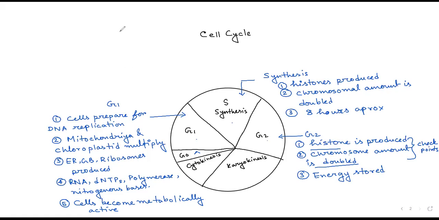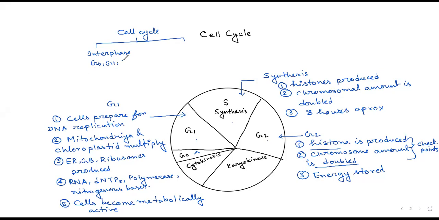So if we talk about the cell cycle, we can divide the cell cycle broadly into two parts. One is interphase, which will include G0. G0 is not compulsory. It may be longer in case of some animals and plants.